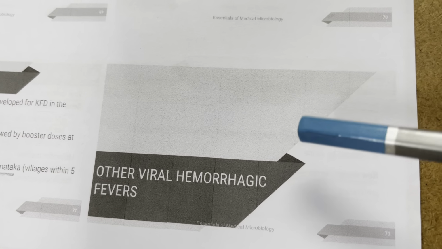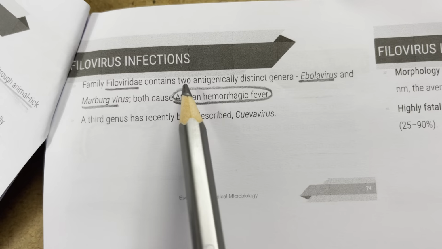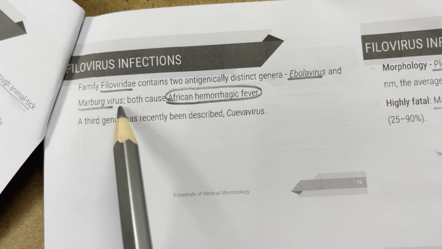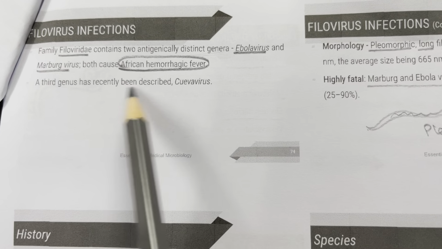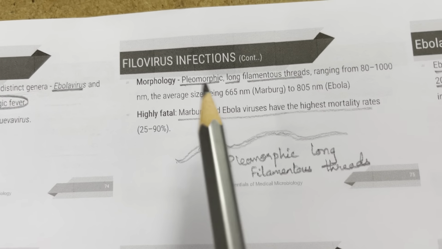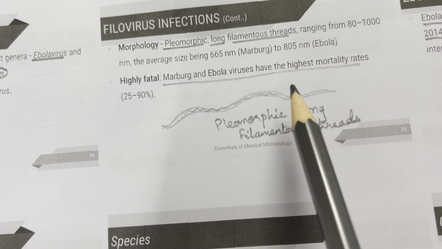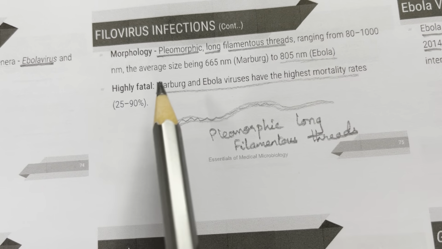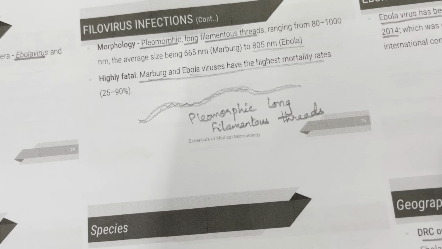Moving on to other viral hemorrhagic fevers. First we have filovirus infections. Family Filoviridae contains 2 antigenically distinct genera, Ebola virus and Marburg virus, both of which cause African hemorrhagic fever. A third genus has been recently described, that is Cuevavirus. Morphology: they are pleomorphic long filamentous threads ranging from 80 to 1000 nanometers, the average size being 805 nanometers in Ebola. It is highly fatal. Marburg and Ebola viruses have the highest mortality rates.